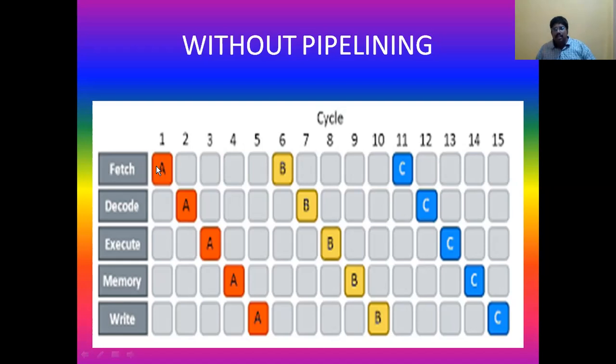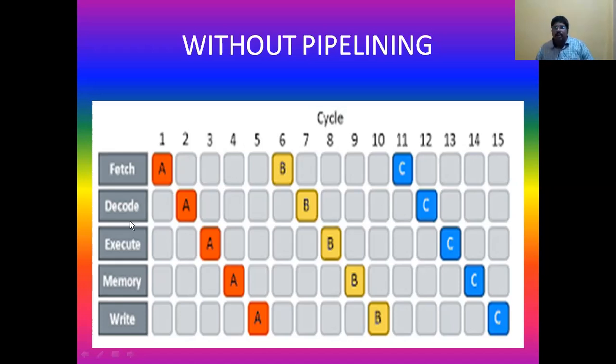It is fetching the instruction in the first clock cycle itself, and it is sitting idle in the second, third, fourth and fifth clock cycles. It is functioning again only at the sixth clock cycle. That means it is taking a break of 4 clock cycles without doing any work.